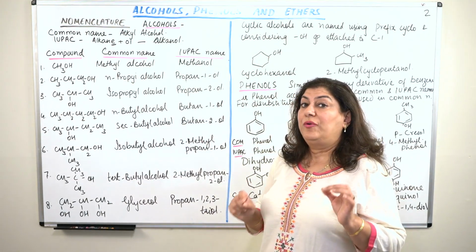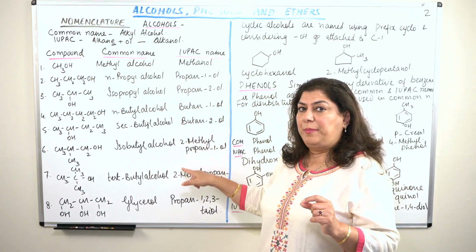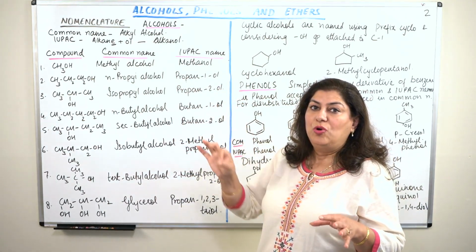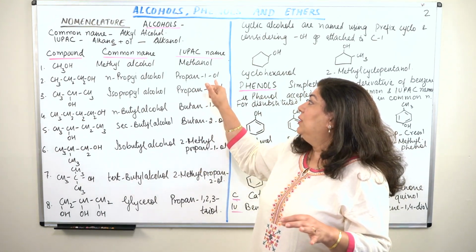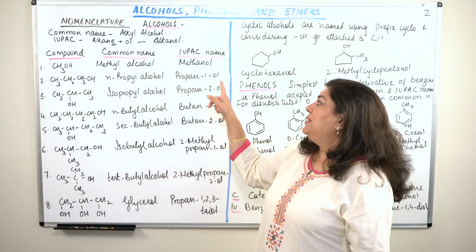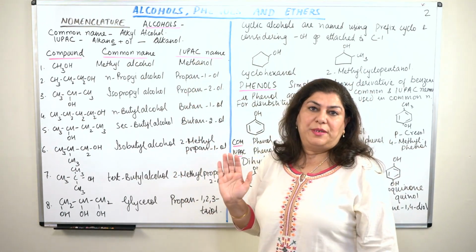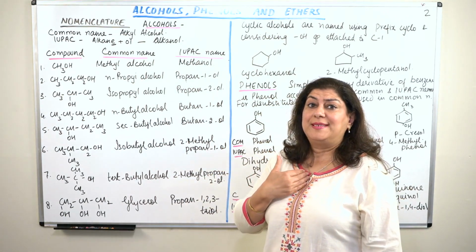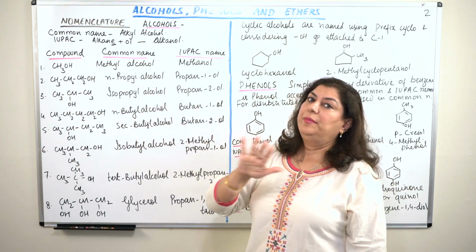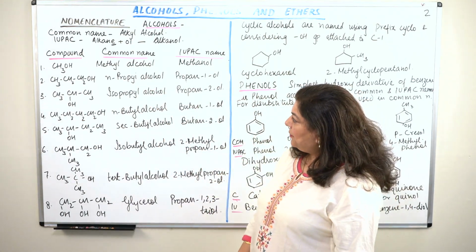Remember, when you're writing the IUPAC nomenclature, you always start the name with a capital letter. But later, if there are hyphens or locants, the rest of the name is never a capital. Only the first alphabet is a capital. Just like my name is Seema, so S is capital, and the EEMA remain small, lowercase alphabets.